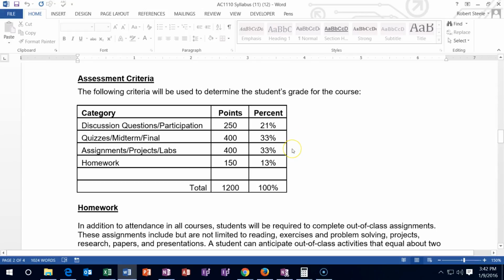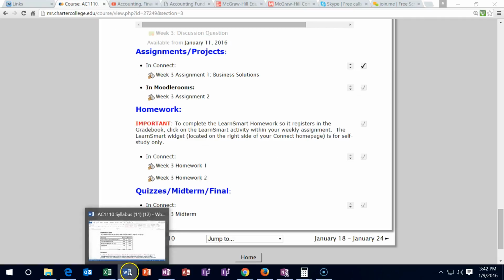And then I would try to pick up as many points as possible on the assignments and the homework, because we have the most control over those, and hopefully with the resources that are there, we can pick up most of those points. And notice that if we're able to do that, then the quizzes, the midterm, and the final are worth 33%, which is a large percent. However, if we can get as many of the points on these three areas as possible, we should have a pretty good cushion going into the quizzes. So that's how I would approach most of the classes in Charter College.